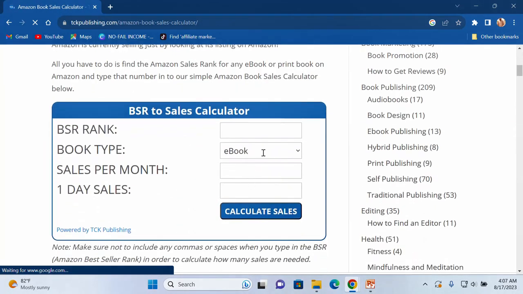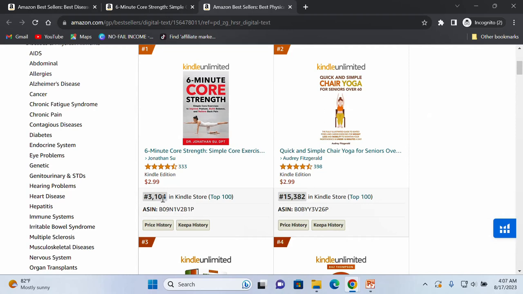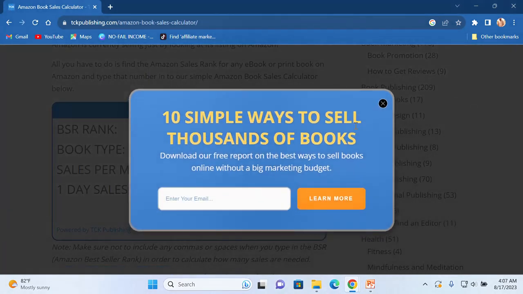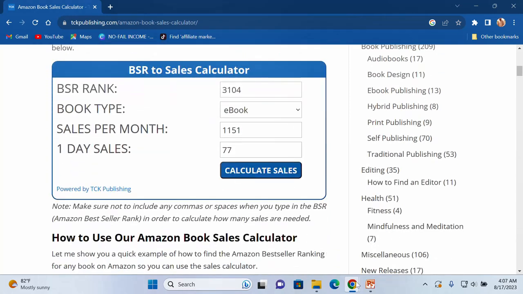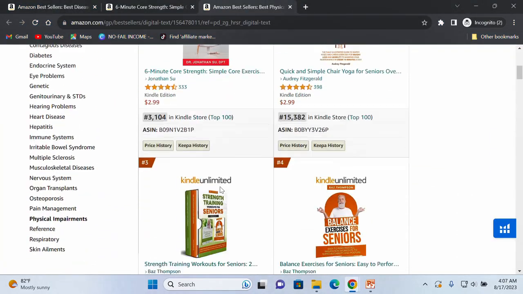Okay, now let's get the bestseller rank, 3,104. Okay, 3,000 bestseller rank. Let me just close this. Now let's click on calculate sales. Let's leave it on ebook since it is the Kindle category. Now per day, this book is selling 77 copies, and it is selling 1,151 copies every single month. This is very big money for this particular book. This tells you that this particular book is selling a whole lot of copies every single month.